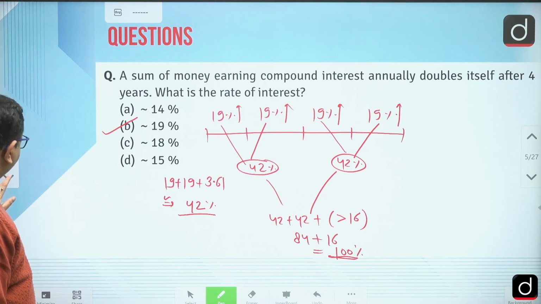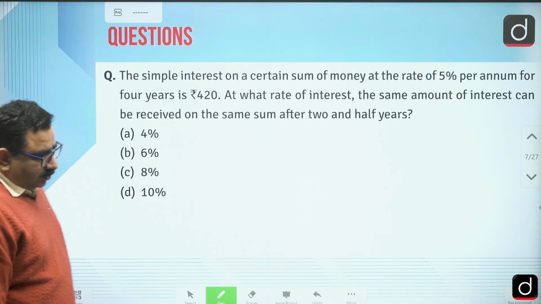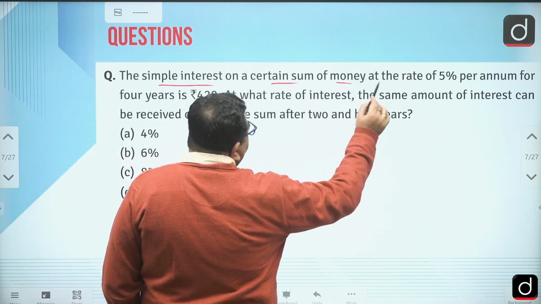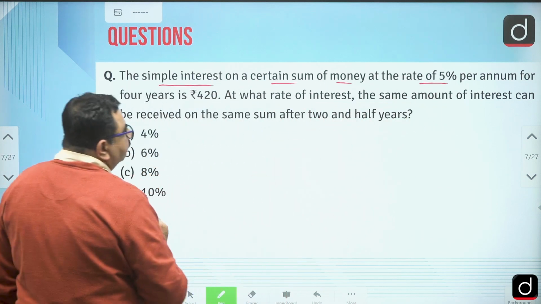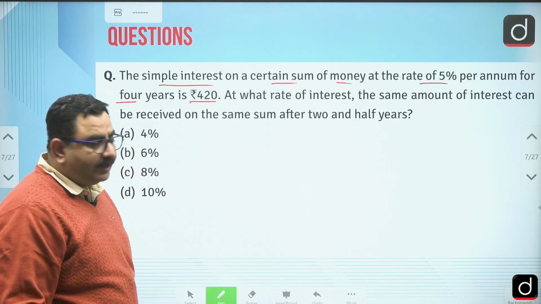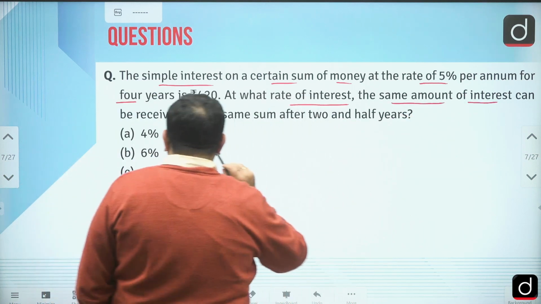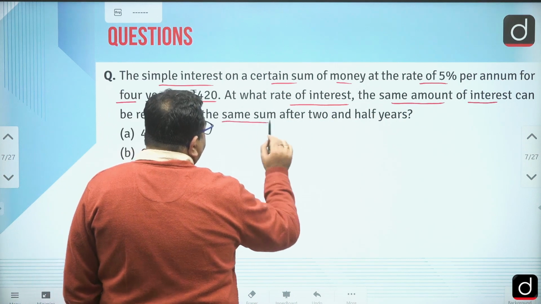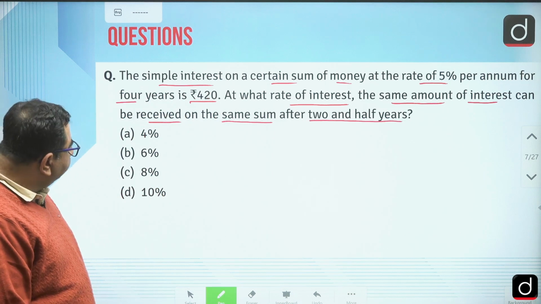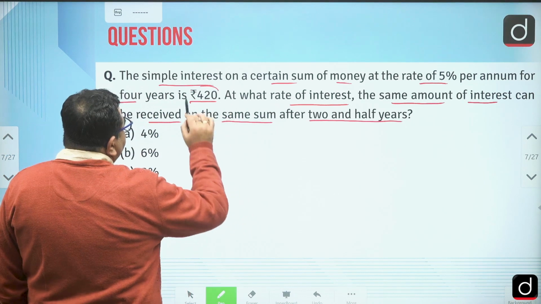Okay, now let's move to next question then. Okay, here the simple interest on a certain sum of money at the rate of 5% per annum for 4 years is 420, right? At what rate of interest the same amount of interest can be received on the same sum after 2.5 years? So simple interest is same, right?